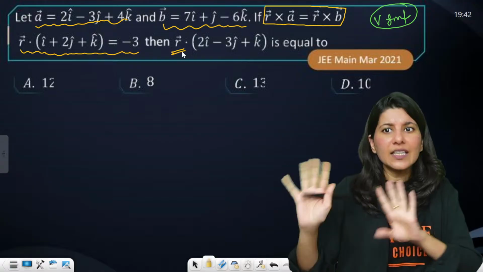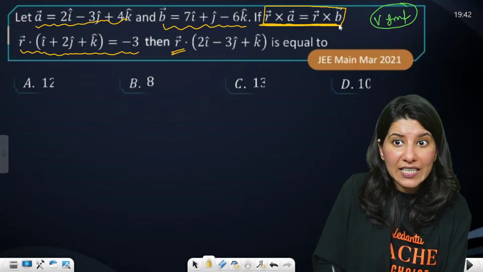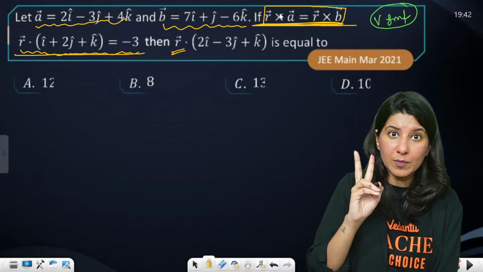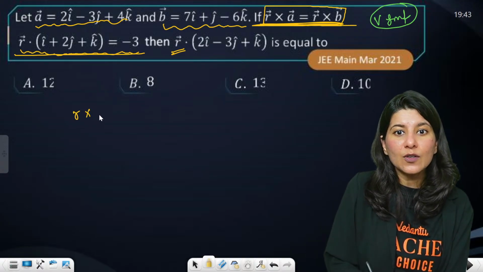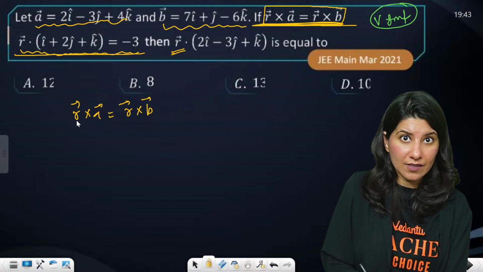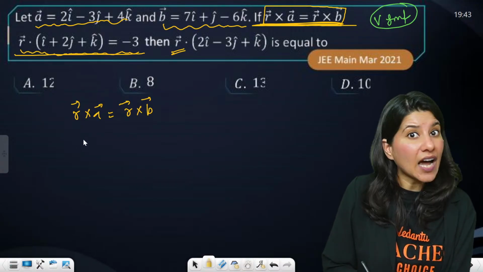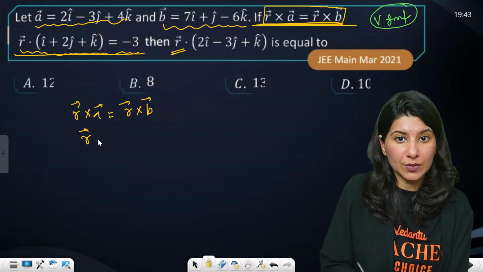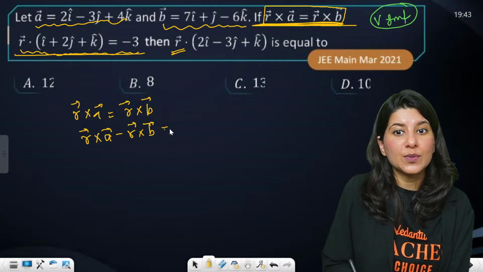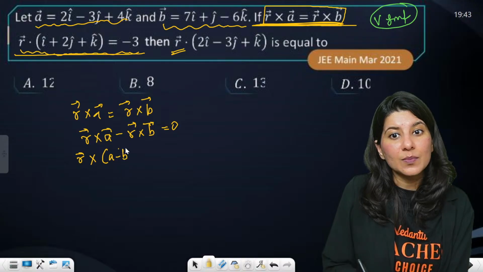You get R vector, then they will ask you anything. You will calculate how to get this R vector. You can see this equation and this information, two different pieces of information. The first thing is R cross A equals R cross B. This is what is given to you. How to tackle this? You have to shift this to the left hand side and get R out. R cross A minus R cross B equals 0. And now R you can take common: R cross A minus B.